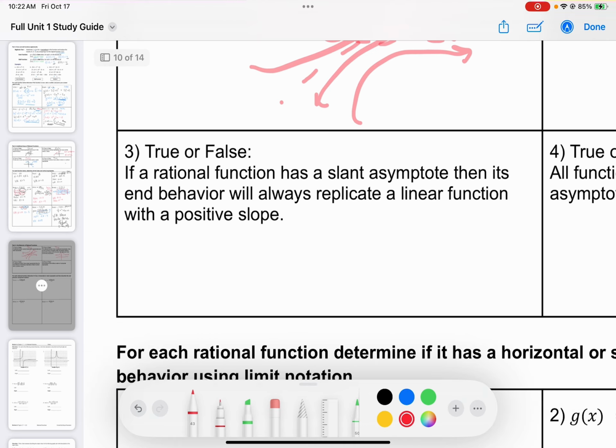All right, true or false? If a rational function has a slant asymptote, then its end behavior will always replicate a linear function with a positive slope. Well, let's imagine this slant asymptote.